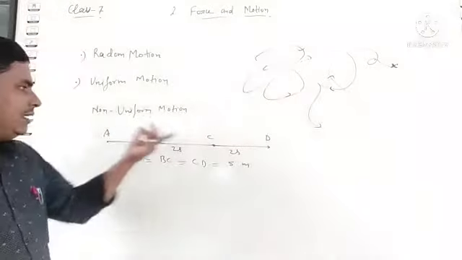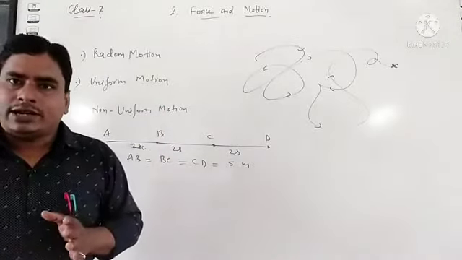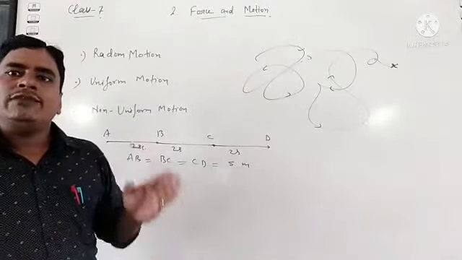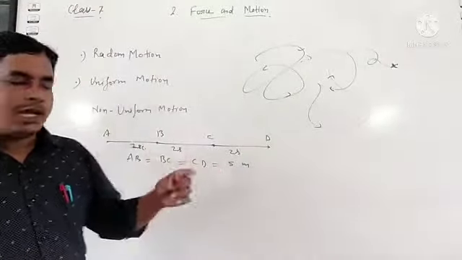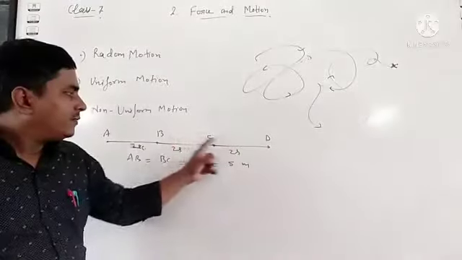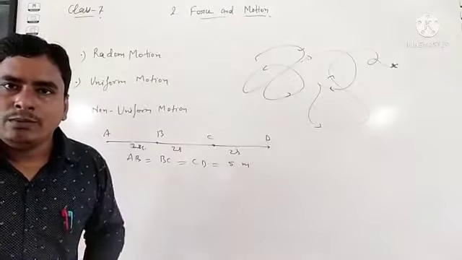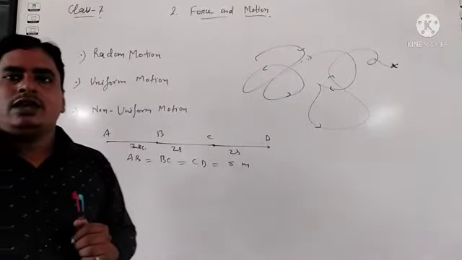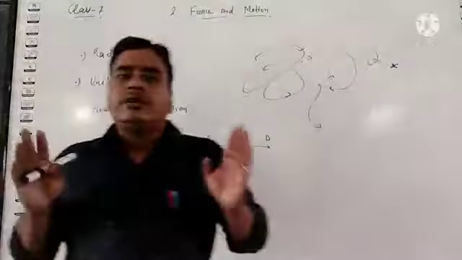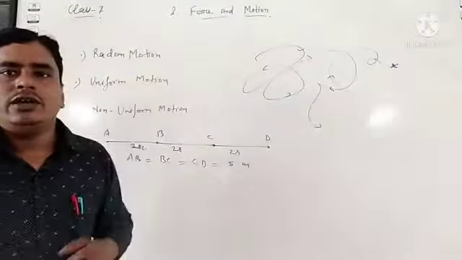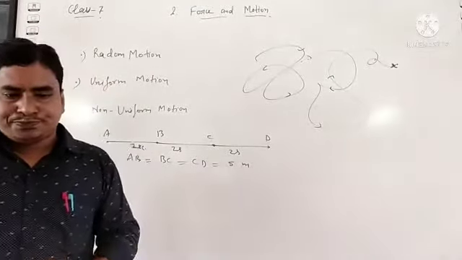It means the body is covering every equal distance in equal time. Clear? So here we can say that this particular moving body, which is moving from A to D through different positions, A to B to C to D, is in uniform motion. So the motion of a flying aeroplane and the motion of a fast moving train are examples of uniform motion. Okay, students? Clear?